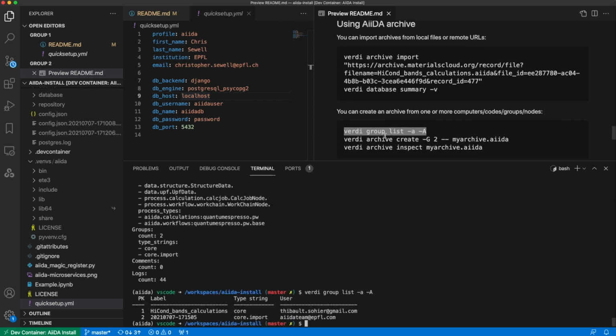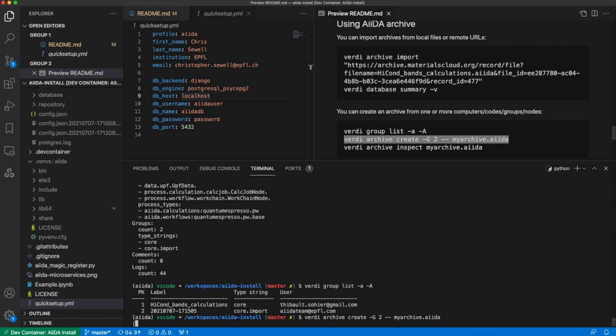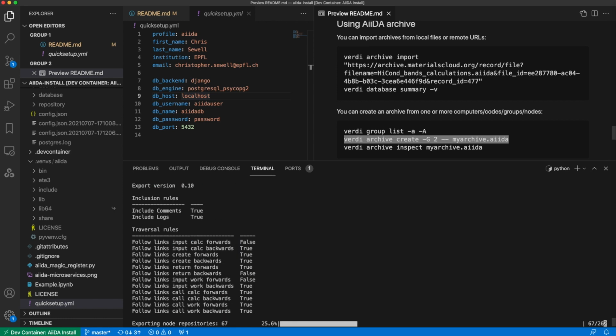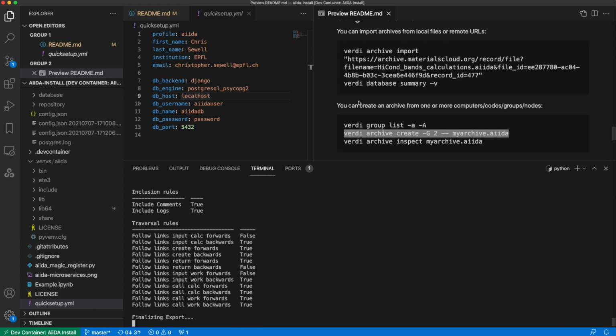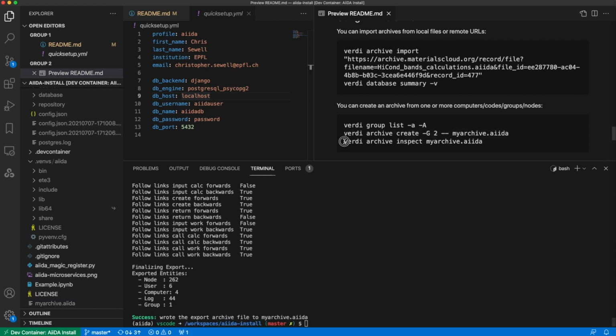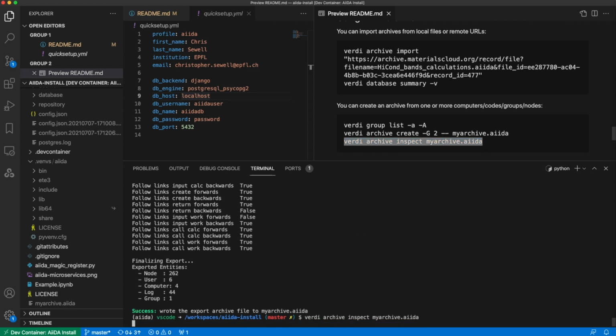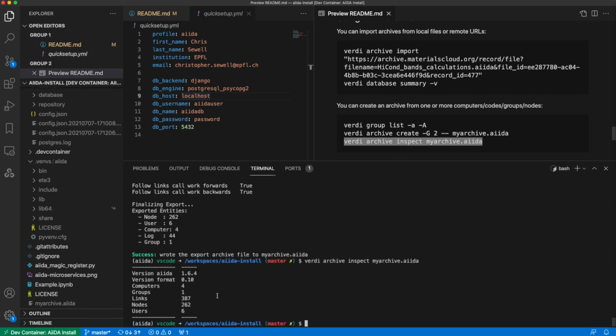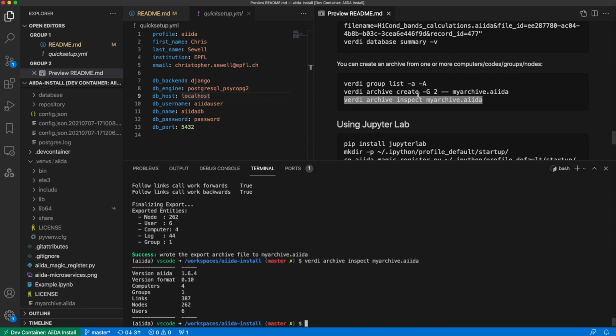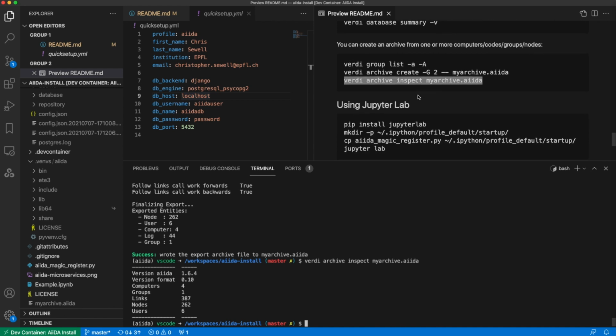And then perhaps, once we've added some extra data and run some extra processes, we might want to create our own archive. So we can do that by specifying a particular group or node or computer or code. And then that will export all of that data into an archive that you can share with others, with your group or collaborators. And if we inspect that archive, we can see what's inside it, what the format is and what the AiiDA version is.